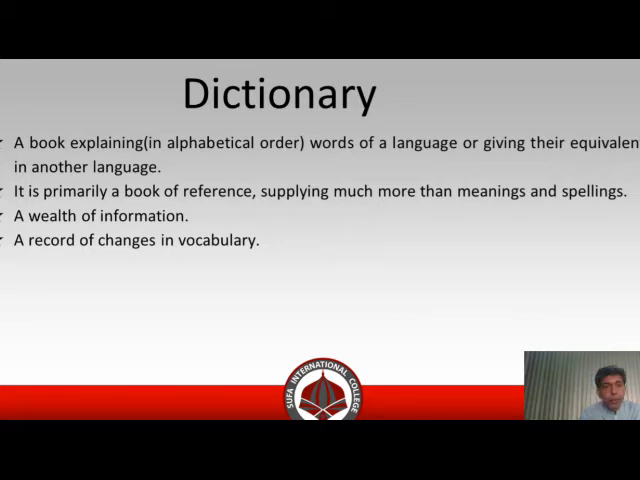Fourth point is a record of changes in vocabulary. We use different sorts of words, and the words have different variations within the same language. For example, the word play: display, playful, playing. These are different variations for the single word play. So we see a record of changes in vocabulary when we study a dictionary.